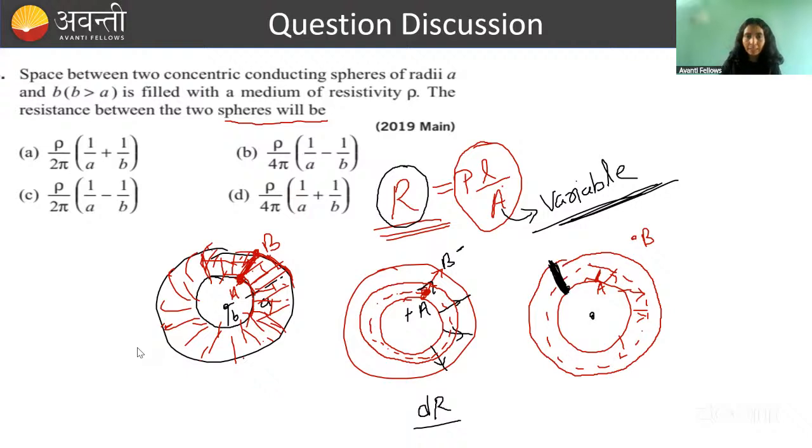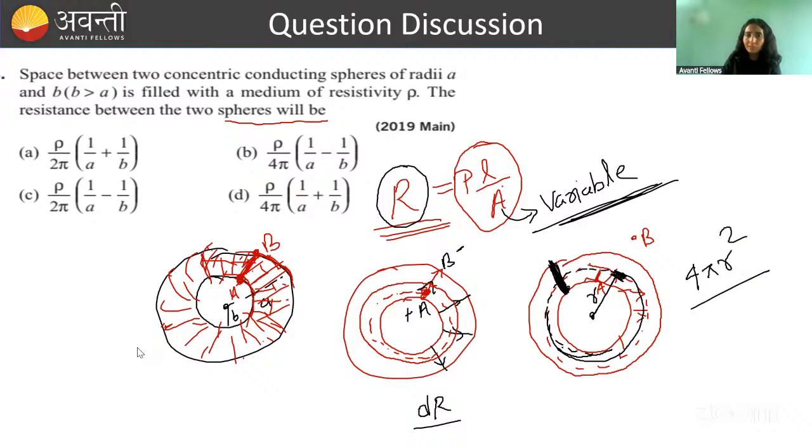For that, we will take, let's say, when current is crossing this dr length, then for this dr length, almost area of cross section is how much? Let's say this dr length is at a radius r. So if current is crossing through this small length dr, area for all current is 4 pi r square.